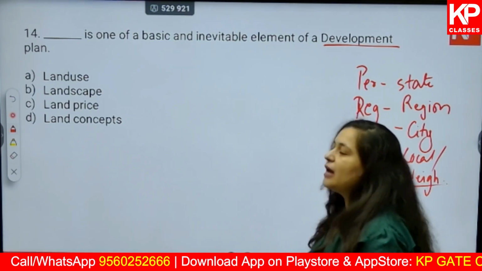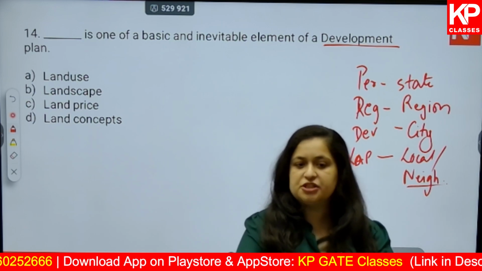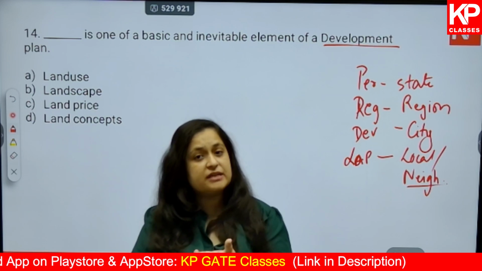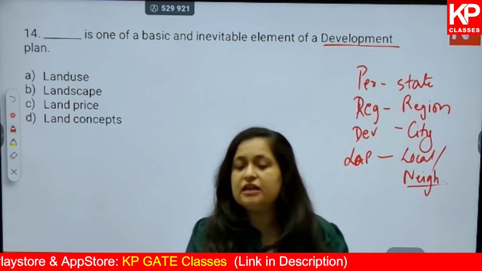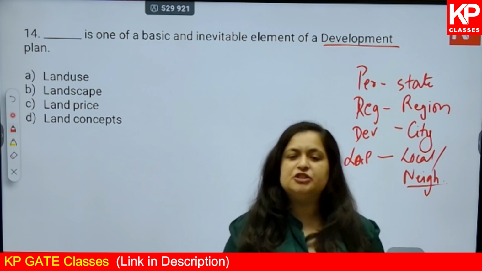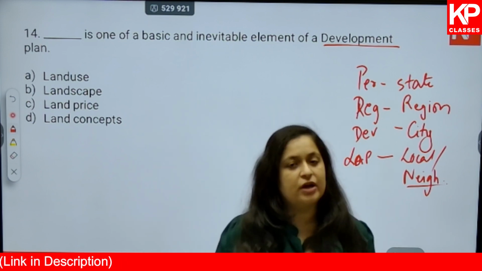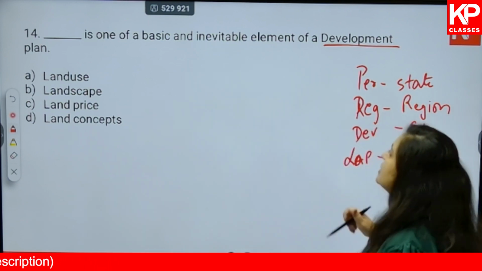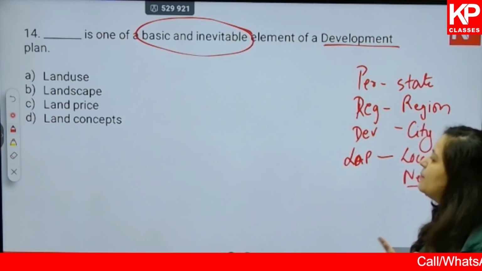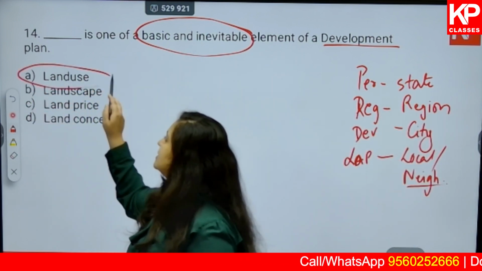Now in a development plan, what all is mentioned? The entire survey with respect to the location, the geography, the climate, the demography, the economics, the environment, the housing sector, the social infrastructure, the physical infrastructure, everything is mentioned with respect to the existing scenario. After which analysis is done, usually SWOT analysis, after which strategies are given for improvement of that particular city. So which of the following is a basic and inevitable element of a development plan? Land use, landscape, land price and land concept. So the answer definitely is land use.